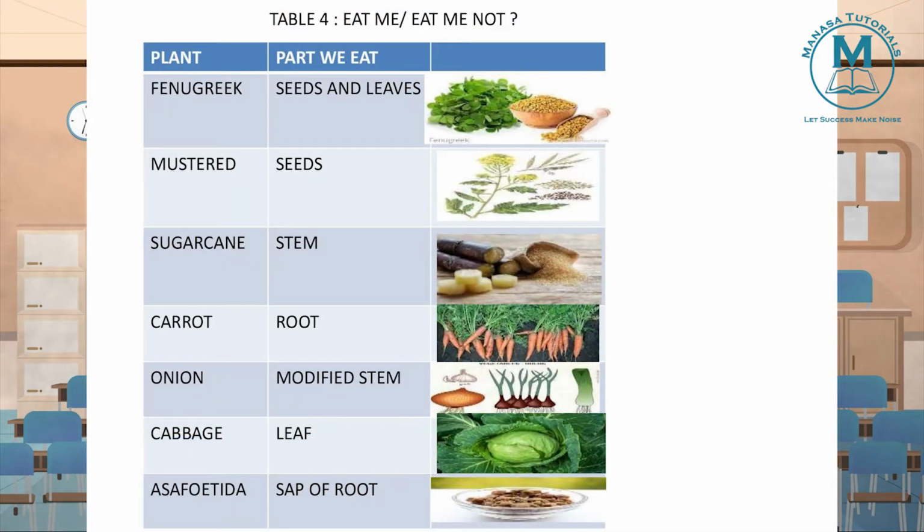Now when you see mustard, which part of the mustard is edible? Black color seeds, so what are they? They are the seeds of the plant that are edible. Now when you see sugar cane, which part is edible? Stem of the sugar cane is edible. Long green leaves we don't eat, nor roots we eat.